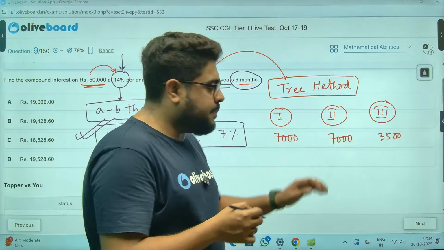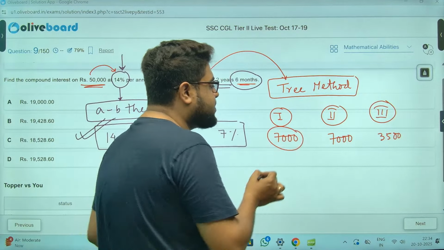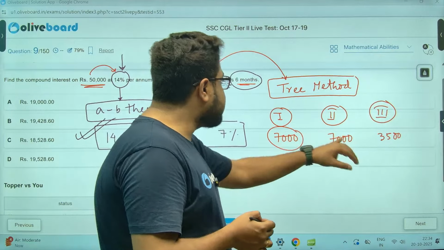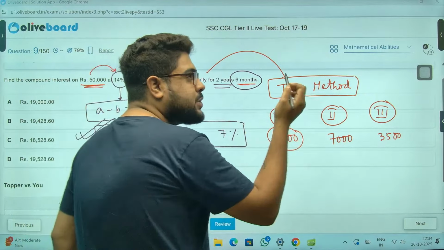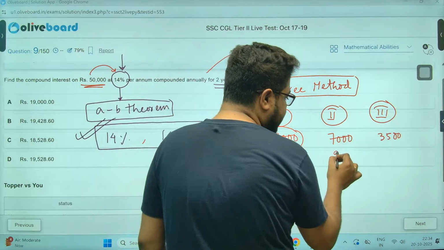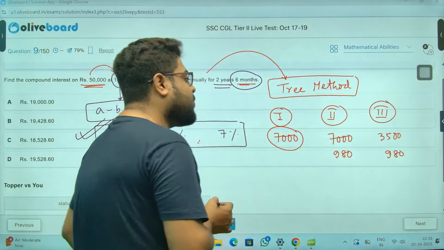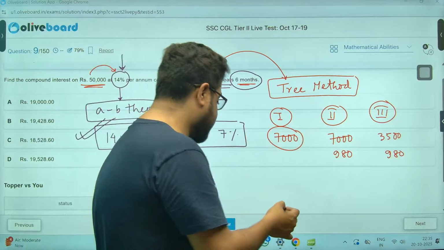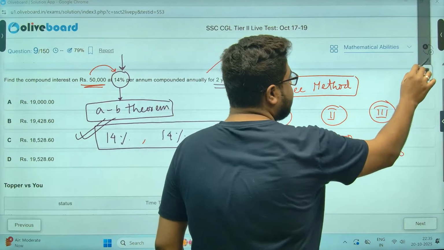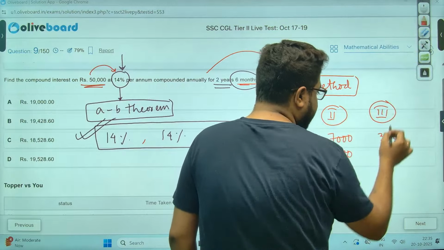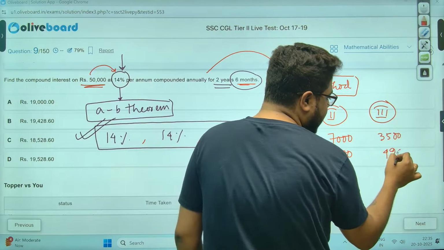Next year, sir. Second year, what will happen, sir? On this 7,000, I'll get an extra interest of 14%. 14 into 7 is 98. So 980 rupees. Again here, sir, what extra in third year? Achha sorry, not 980. I made a mistake. Half a year means half of 980, that is 490 I'll get.